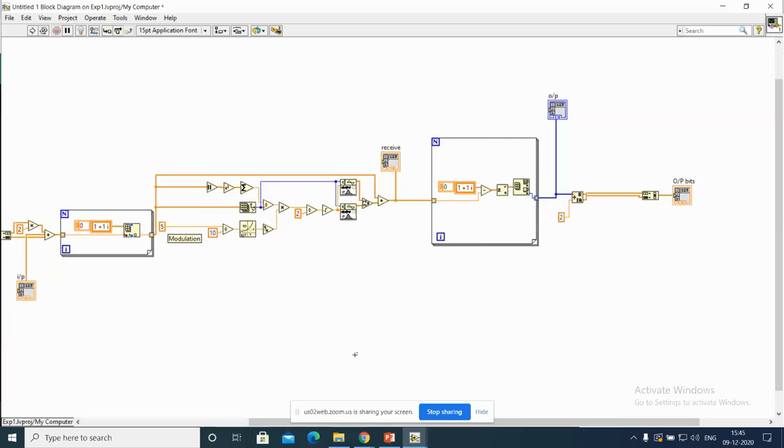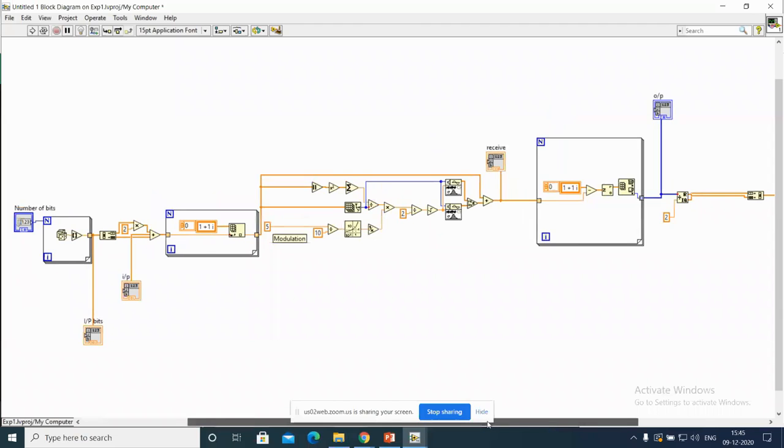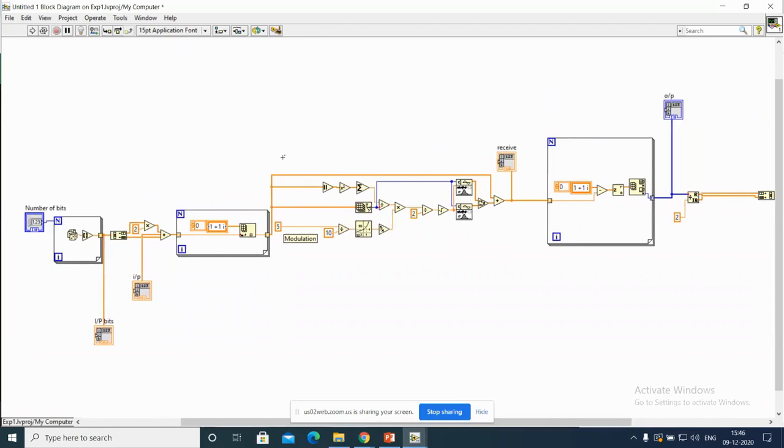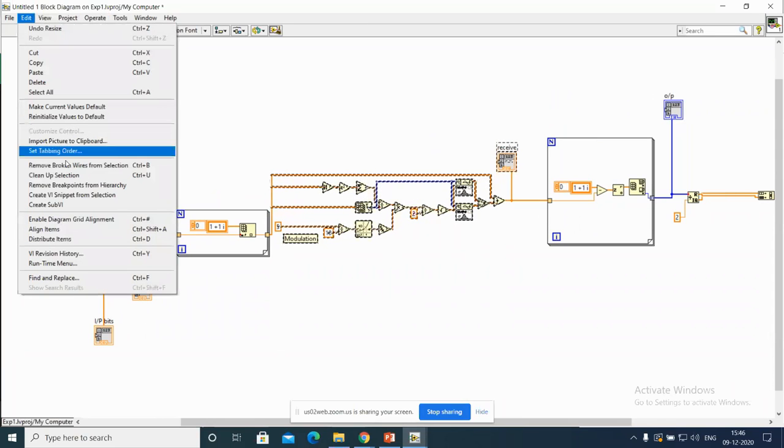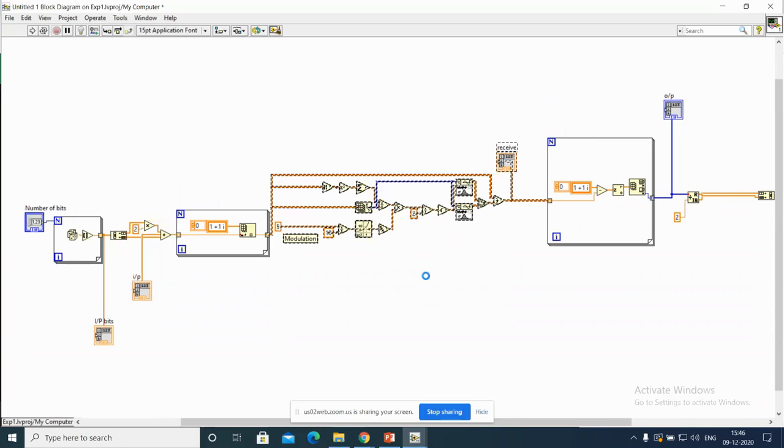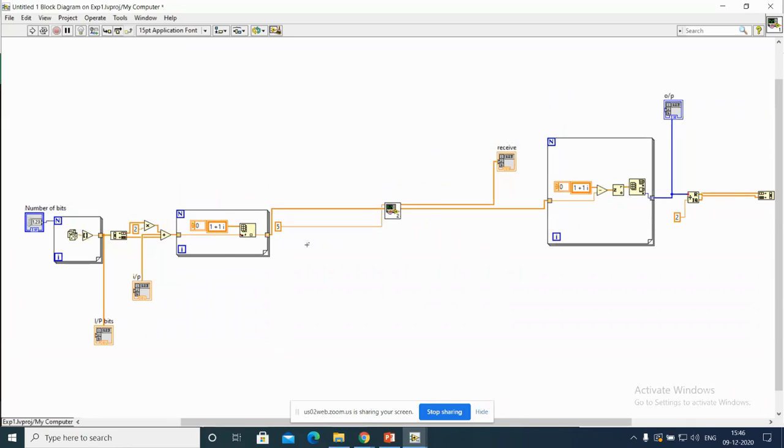Is it clear? From my side, almost it is done. Creating sub-VIs is very simple. To make a sub-VI, select this portion, go to Edit, Create sub-VI, and it will become a single block.